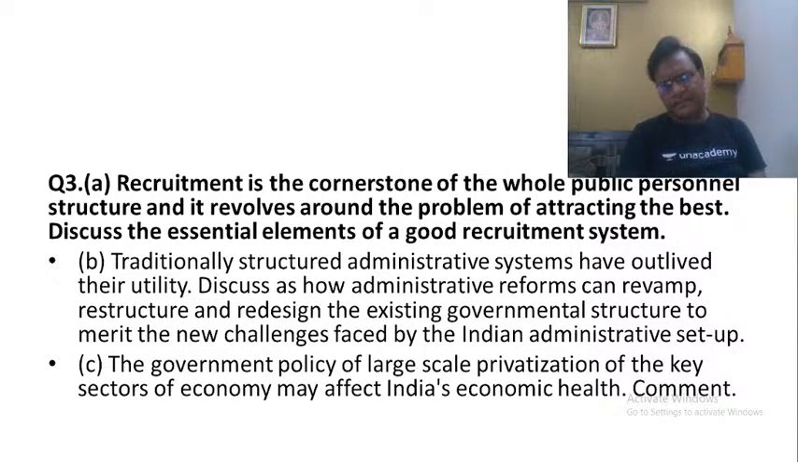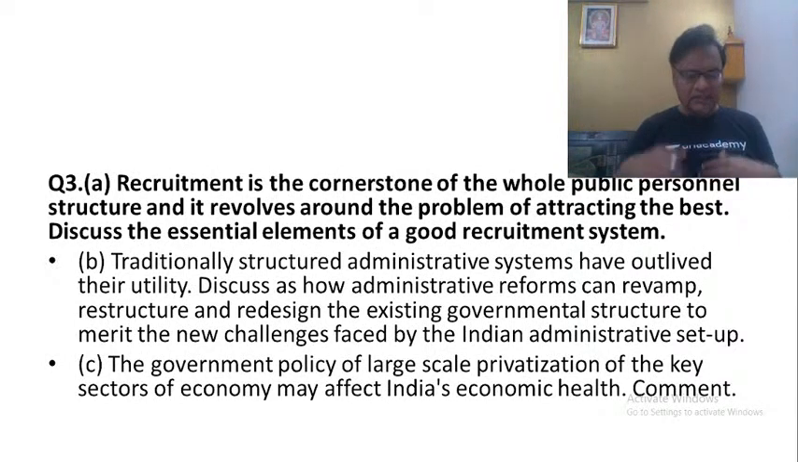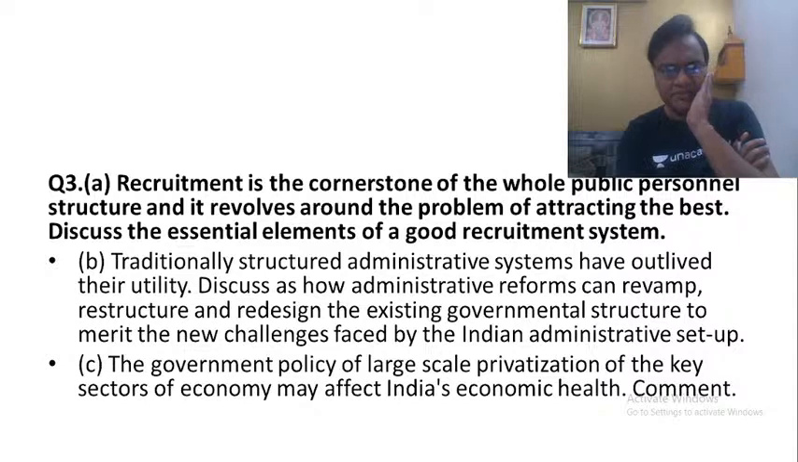This is what we say. Recruitment, as we study all the time, is the backbone of public personnel administration. Why? Because all other aspects related to personnel administration, whether it is training, promotions, performance evaluation, disciplinary measures, good governance initiatives, or code of conduct and code of ethics, all of them depend only on recruitment. And that is the reason why recruitment is the most important aspect in public personnel administration. So what are the essential elements of a good recruitment system is what we have to look at.